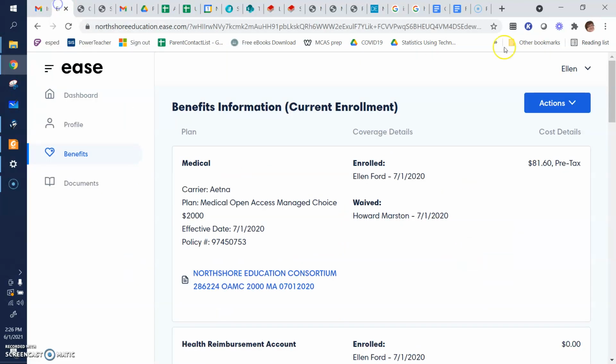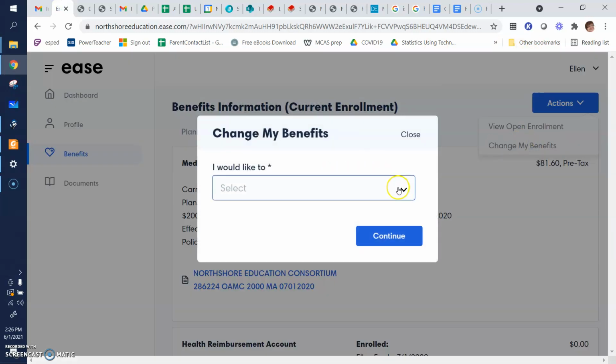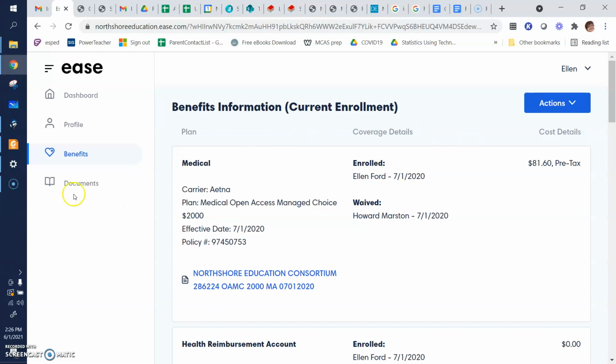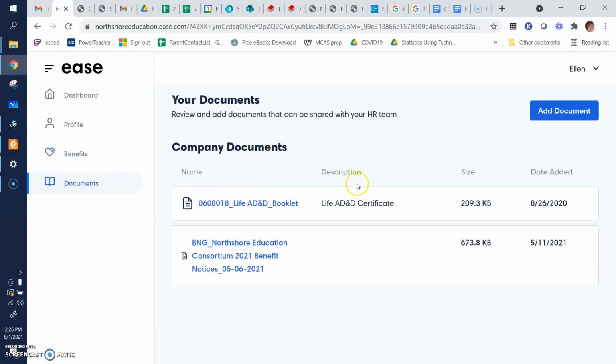Okay, now if I go back and I choose change my benefits, the only choice I get is change beneficiaries, which I don't want to do, right? There's no other choice here. I'm scrolling up and down. Okay, documents, benefit notices, A, D, and D, right?